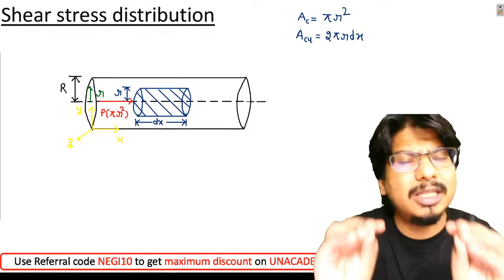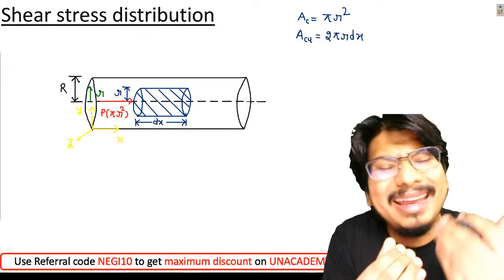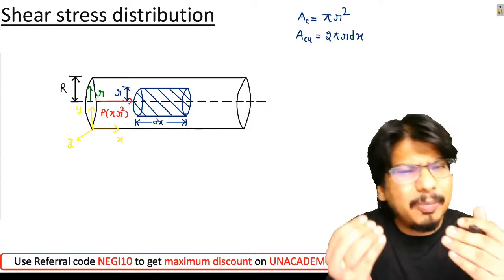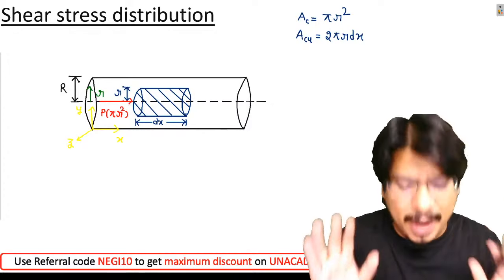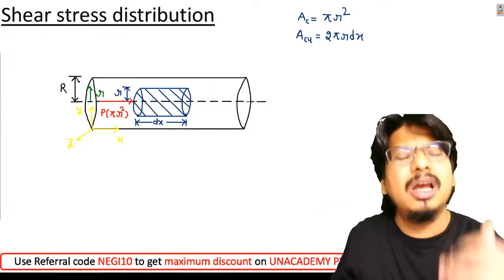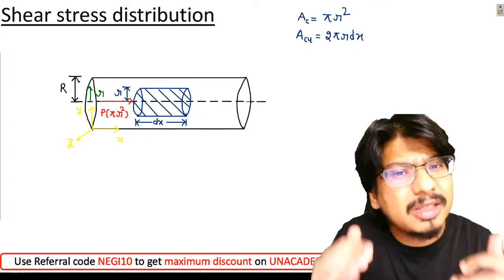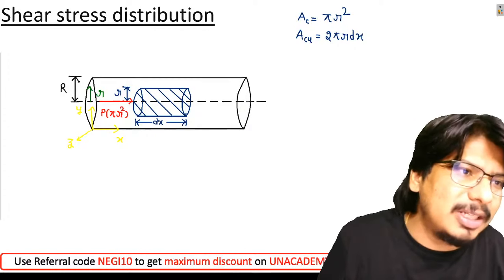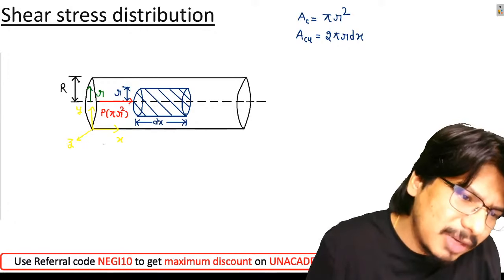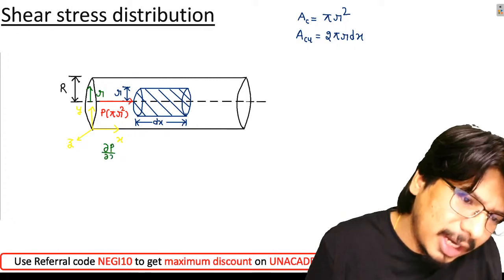Now listen carefully. Let us suppose the pressure is varying in the x direction. Let me say the variation of the pressure in the x direction is dou p by dou x. So look here, my friends. Let me say the pressure variation is dou p by dou x.